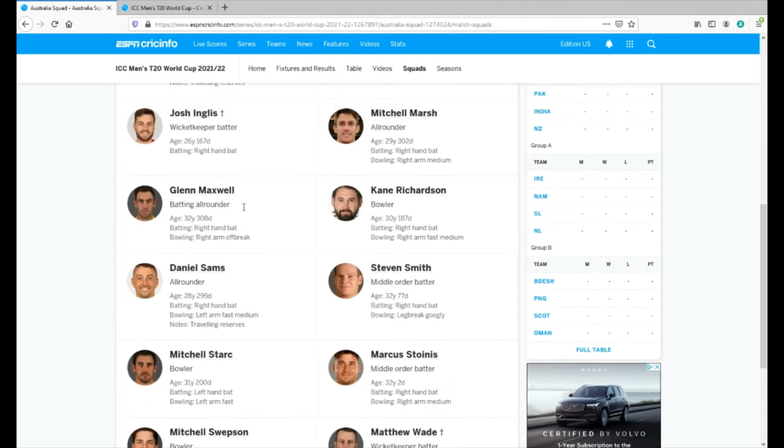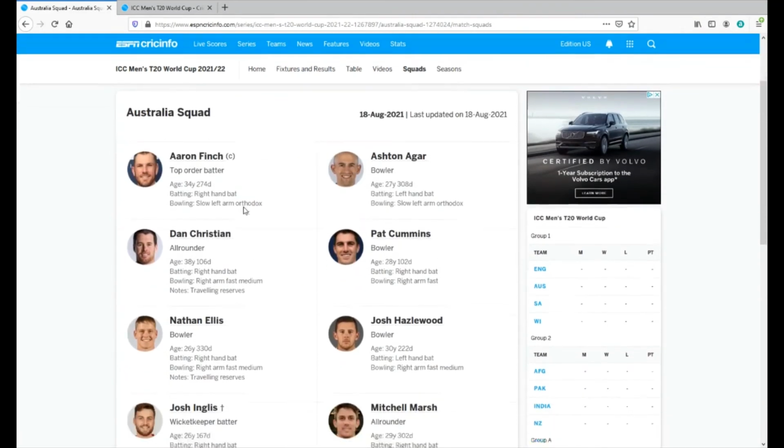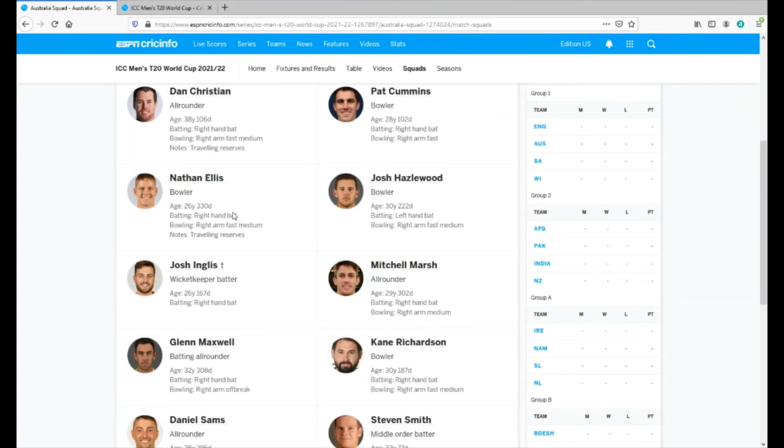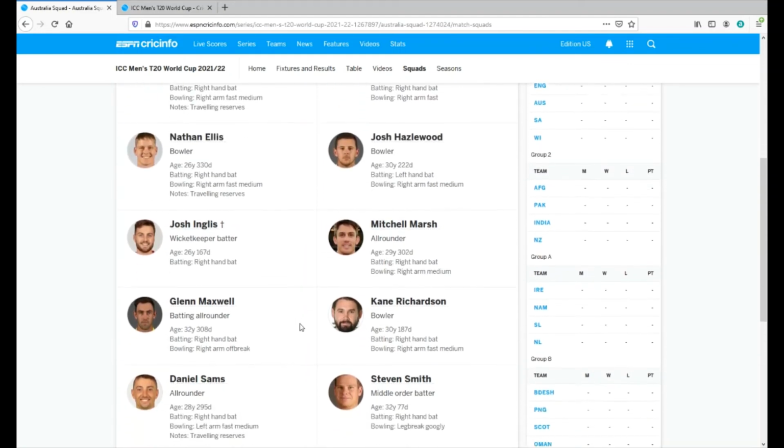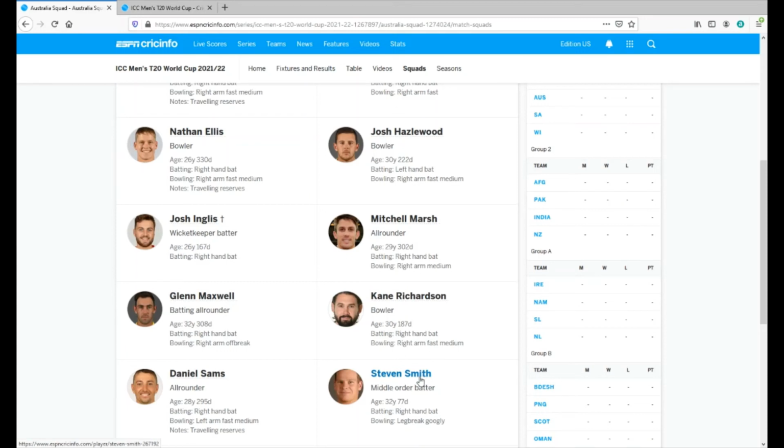Now let's talk about some of the players that have missed out in this lineup for the World T20 Cup coming up here in October, starting October 17. Some names that I personally think of is Chris Lynn. I would have liked to see them take a chance with Chris Lynn, possibly another experienced slogger of the ball. He's an absolute punisher of the ball at the top of the order. But I can understand they have David Warner, Aaron Finch, and Matthew Wade at the top. A lot of batting with Steve Smith. But I would have liked to see Chris Lynn in this T20 World Cup.